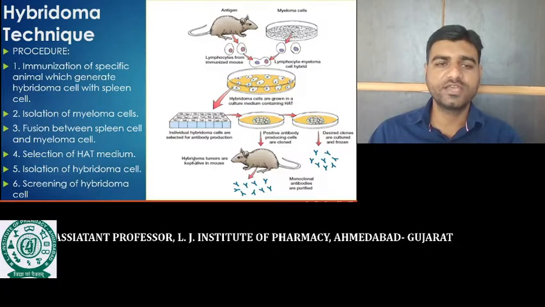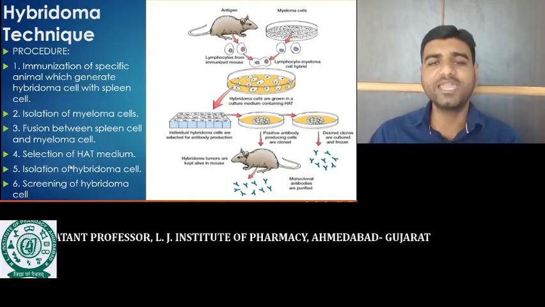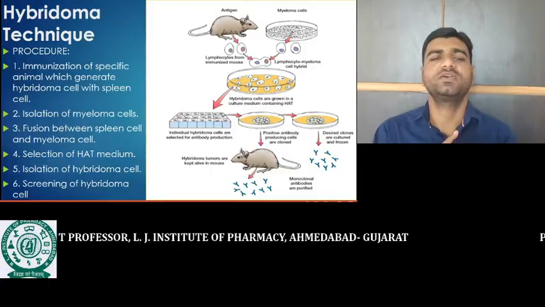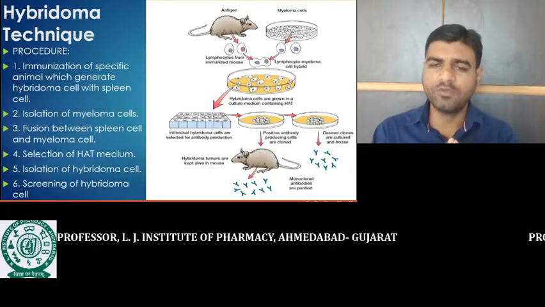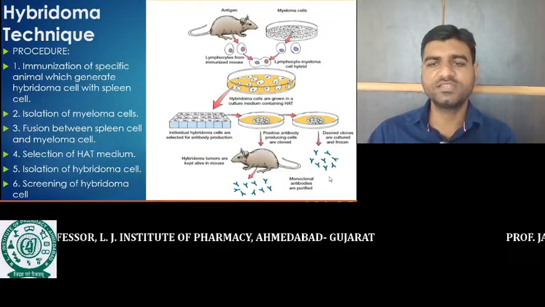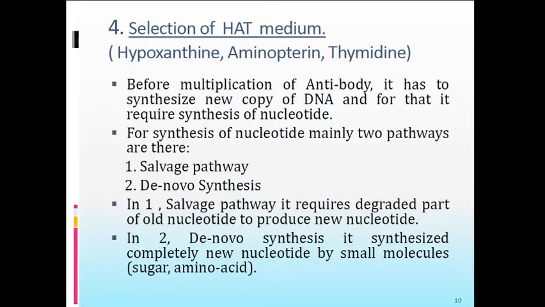Here you can see the fourth step, that is the selection in the HAT medium. What is the full form of this HAT medium? HAT medium means hypoxanthine, aminopterin and thymidine. Now what is the role of this HAT medium? Simply, the mixture of fused cells that we received is later subjected to the HAT medium.